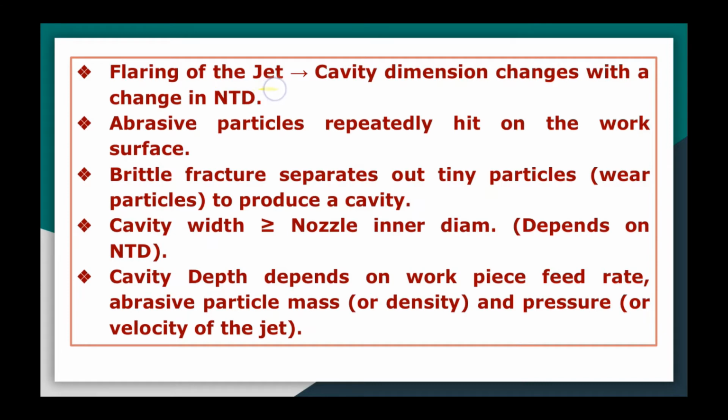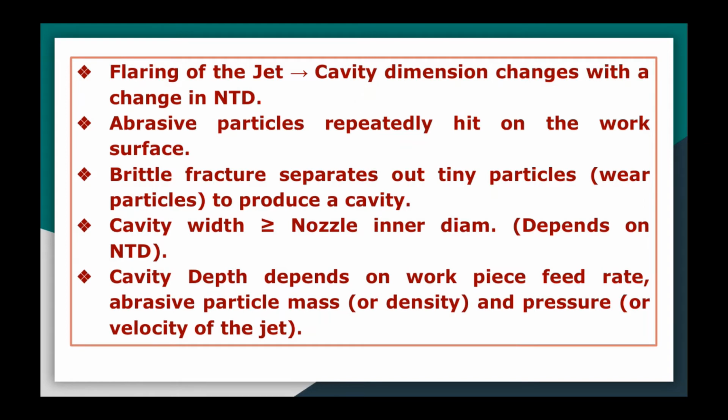That means the diameter of the jet is continuously increasing, so the size of the cavity on the workpiece will depend upon the nozzle tip distance. As you keep increasing the nozzle tip distance, or stand-off distance, the size of the cavity will keep increasing, but the depth keeps on decreasing, as I will show in the next slide also.